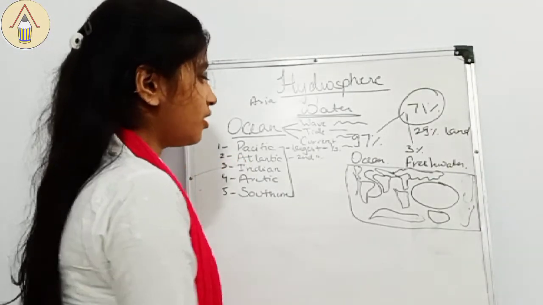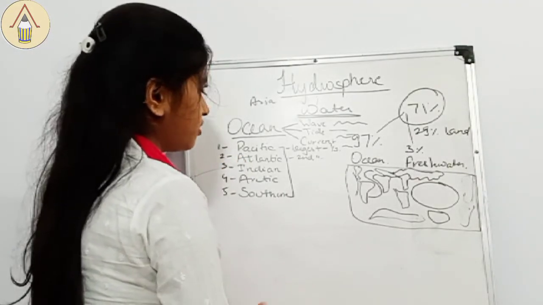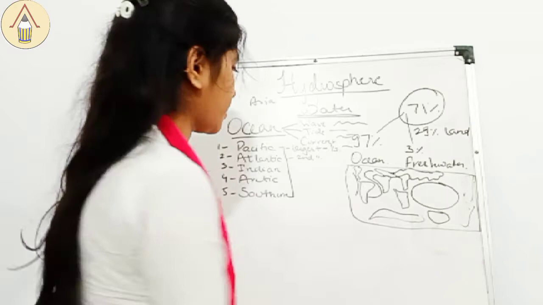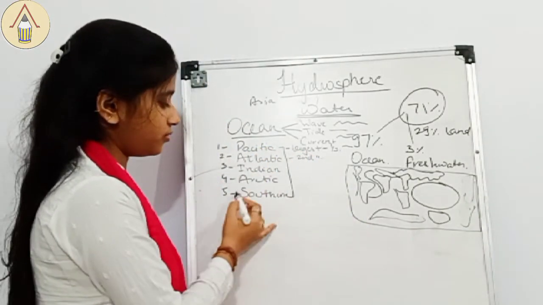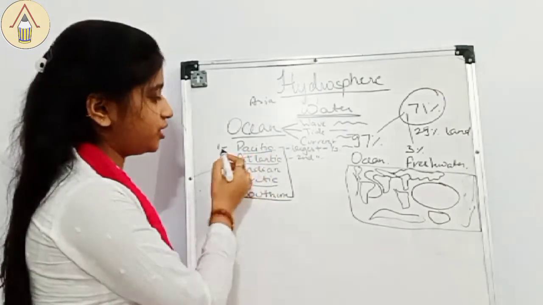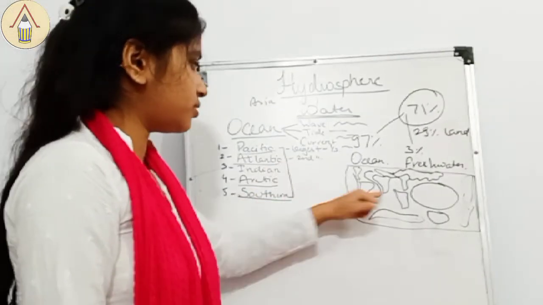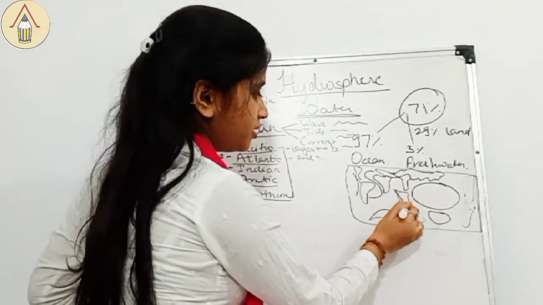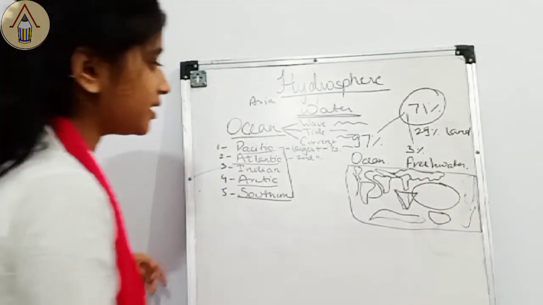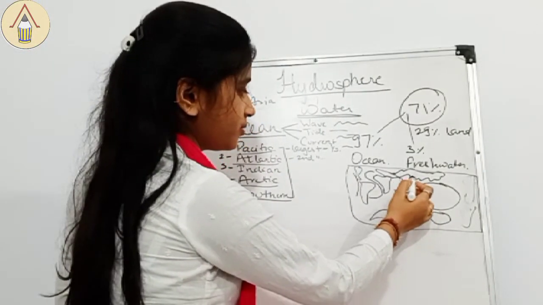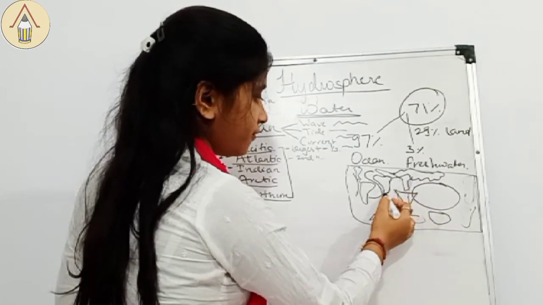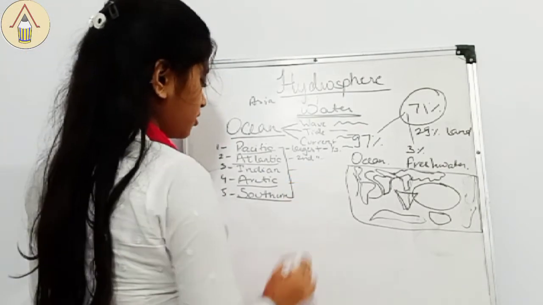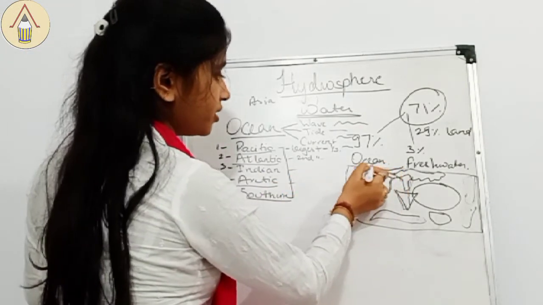Next comes Indian Ocean. The most important thing is that Indian Ocean is the only ocean whose name is kept after a country. No other ocean you will find by the name of any country or continent. So Indian Ocean named after our India, and this is Indian Ocean. It is triangular in shape, and it comes under contact with Australia and Africa and India, of course. Next comes Arctic. So Arctic is above here.